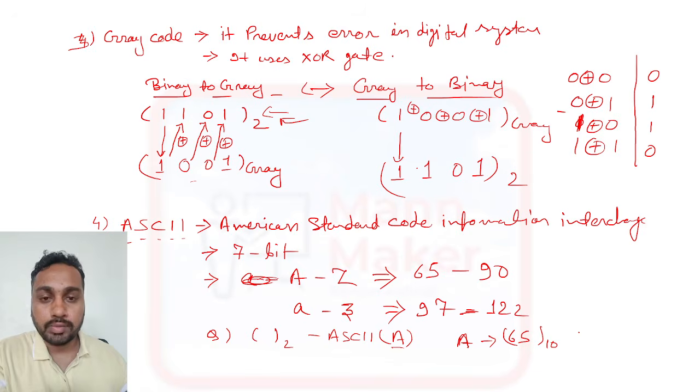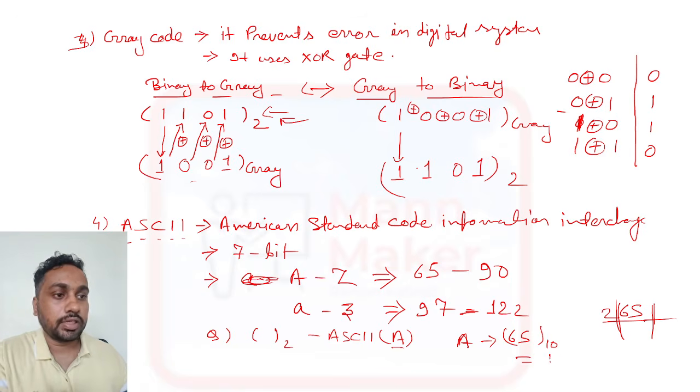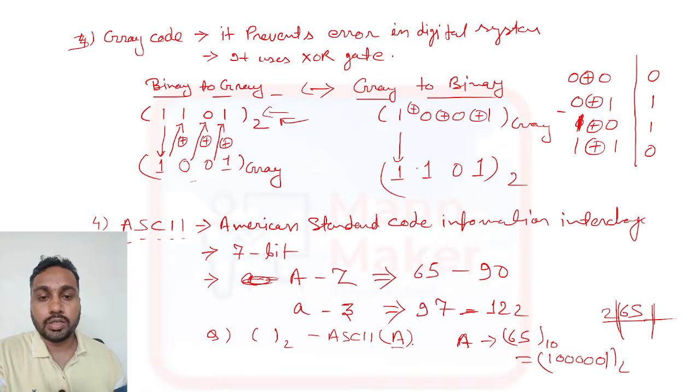Now we know how to convert decimal to binary. You need to take this 65 and do the division method, so you will get your binary number. If you convert it, I think you will get 1 0 0 0 0 0 1. This is the representation in binary form. Nothing more you need to do.